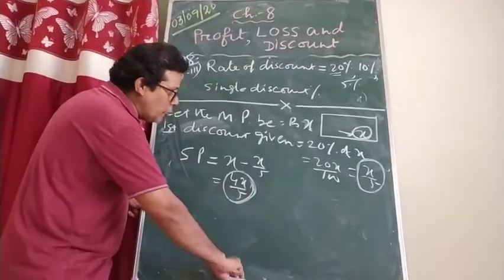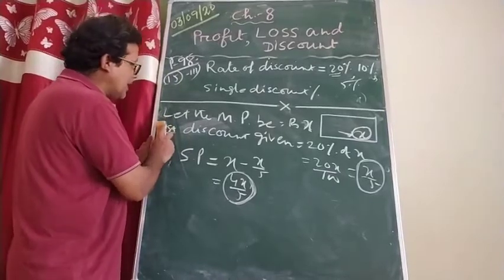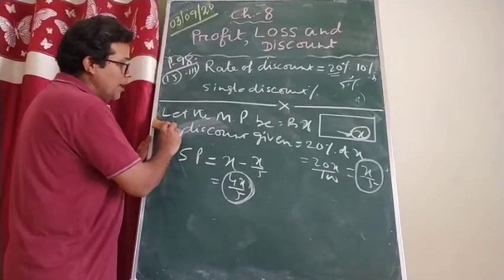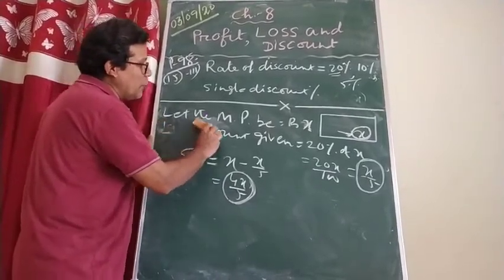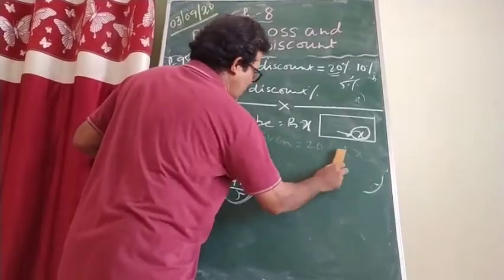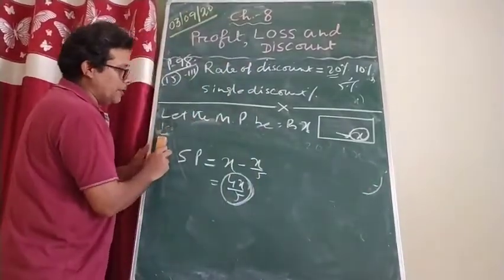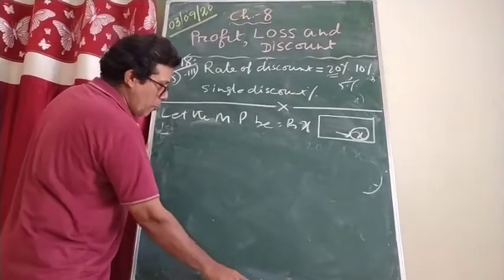Now how much did he return to me? He returned to me in the second case. So first case, what SP? 4x by 5. This I have already given to him. Please understand it. Already given to him how much? 4x by 5. Please remember it. How much I paid? 4x by 5.